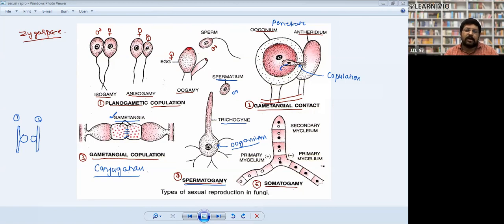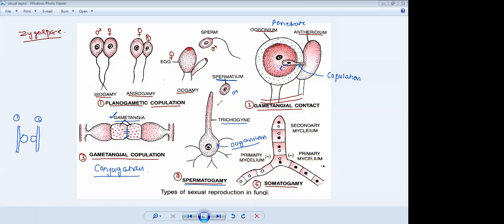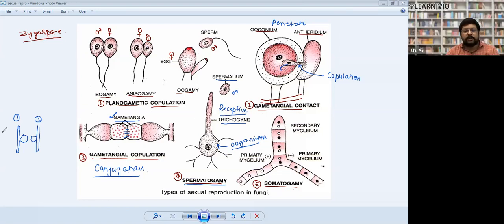Receptive, spelling. Female sex organ has a receptive structure called trichogyne. Full stop.